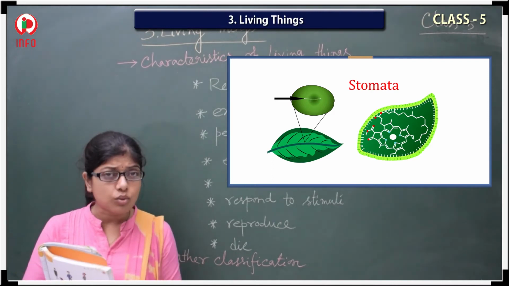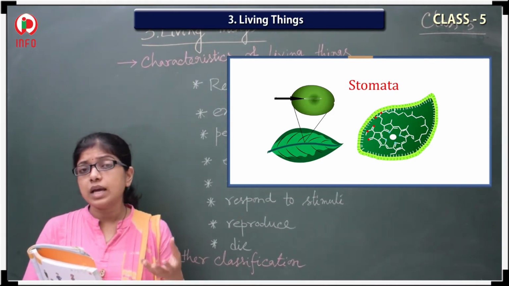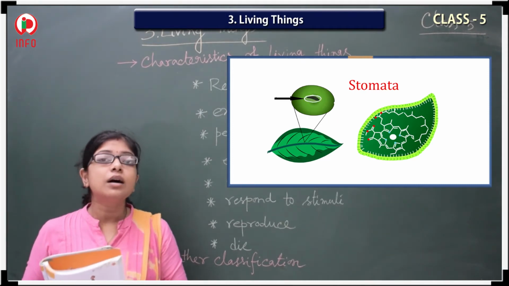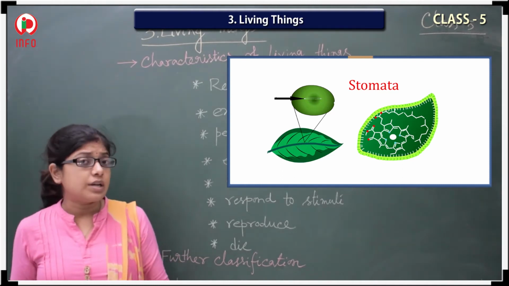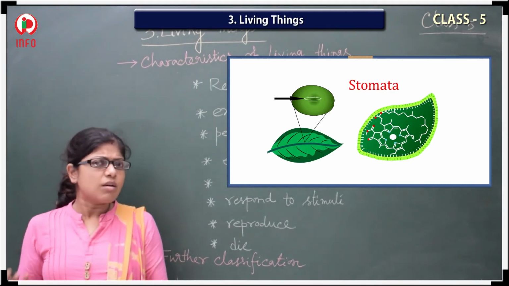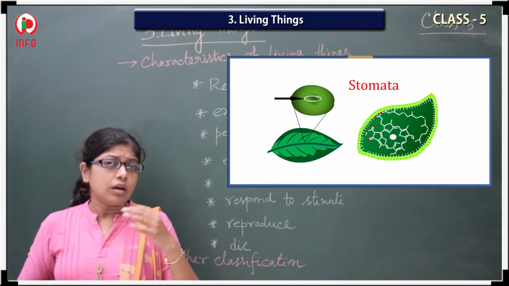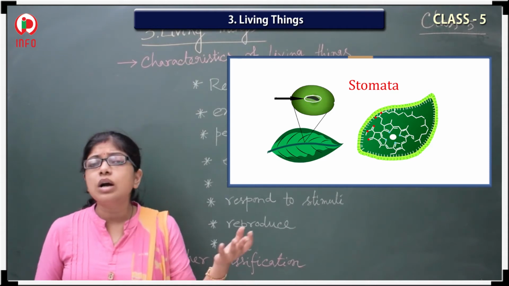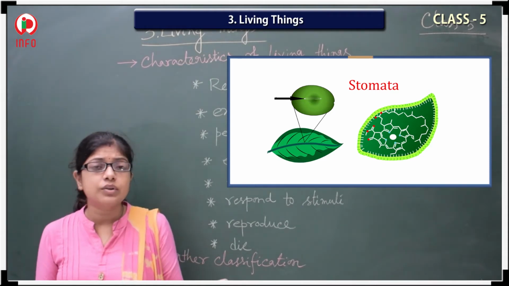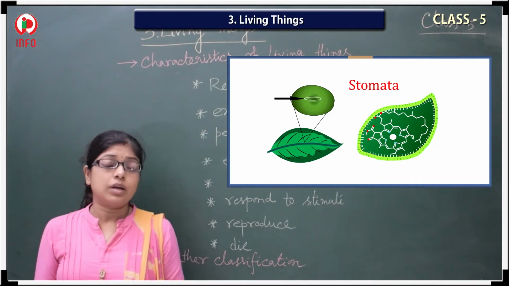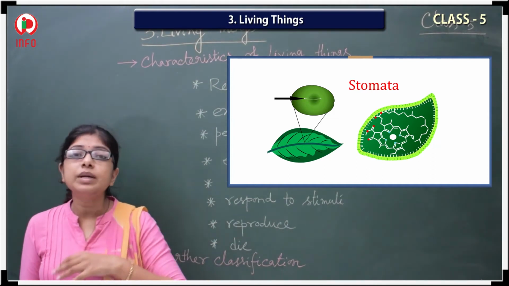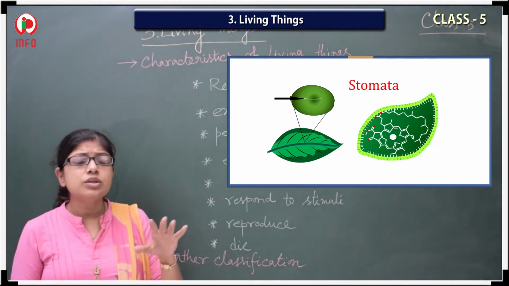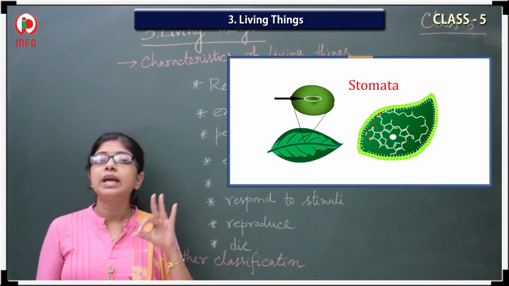So what is the stomata doing? Inside the stomata, there are cells called the guard cells. After listening to the name, you can understand that someone is there to monitor who is coming in and who is going outside. Generally, in real life, the guard controls how many people come inside and how many go outside. Here the guard cells also play the same role.